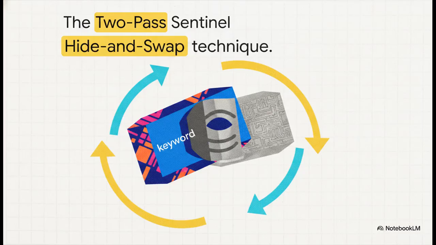So how on earth do we get out of this trap? We desperately need a way to process the text without our subsequent passes accidentally reading the output of our previous passes. The incredibly elegant algorithmic solution Ang recommends here is the two-pass-sentinel approach, better known in the community as the hide-and-swap technique. It's a beautifully simple concept once you see it in action.